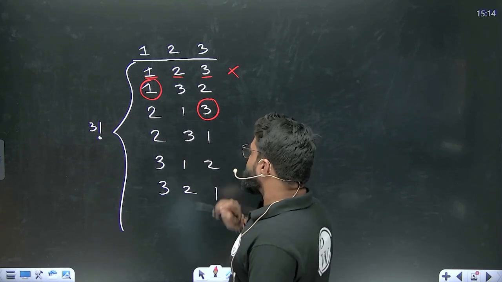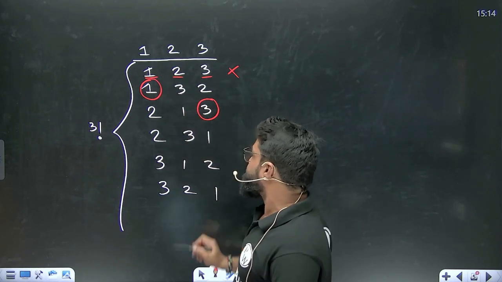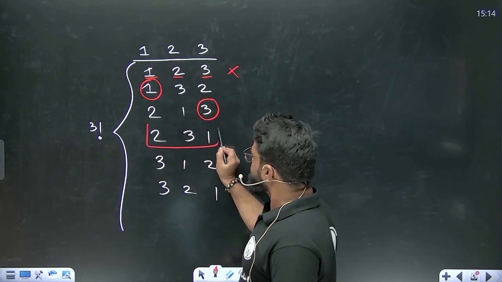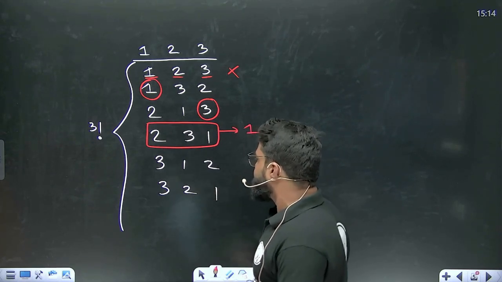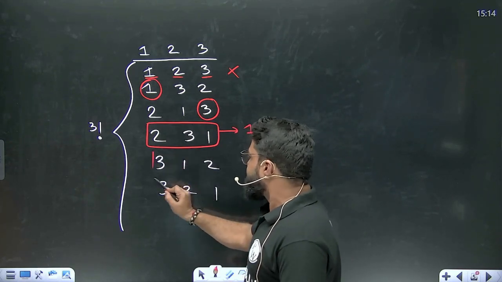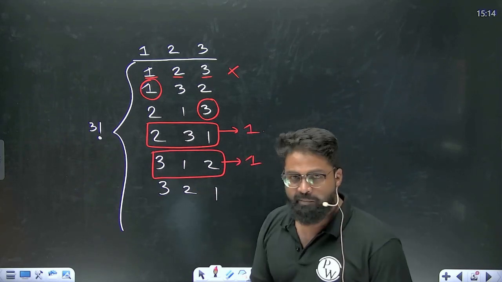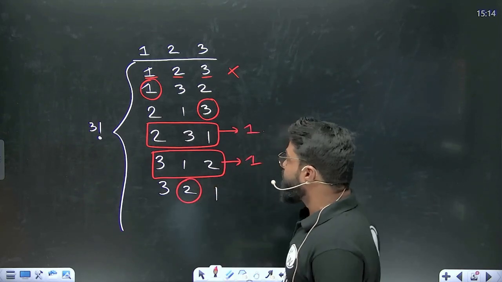Now, can we take 2, 3, 1? See, we are arranging 2 at the first position, 3 at the second position, 1 at the third position. So we can take this 2, 3, 1. So this is one way we can do the derangement. Now let's talk about 3, 1, 2. Can we take 3, 1, 2? Yes, we can also take 3, 1, 2. So this is another way of derangement. Can we take 3, 2, 1? No, we cannot take 3, 2, 1 because 2 is at the right position.